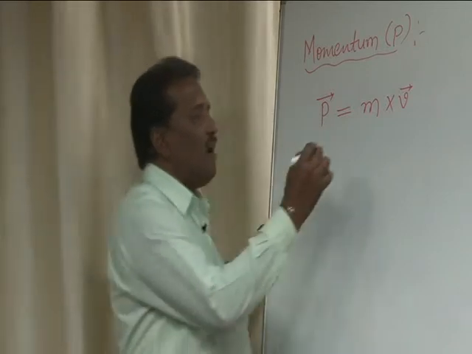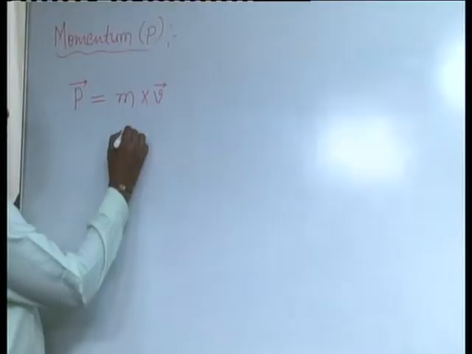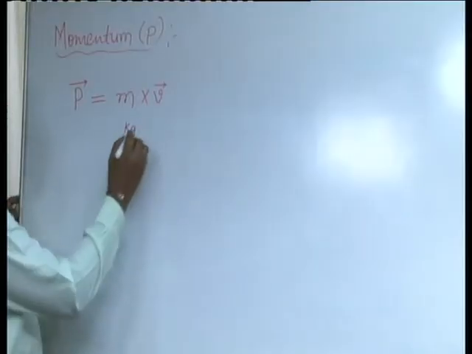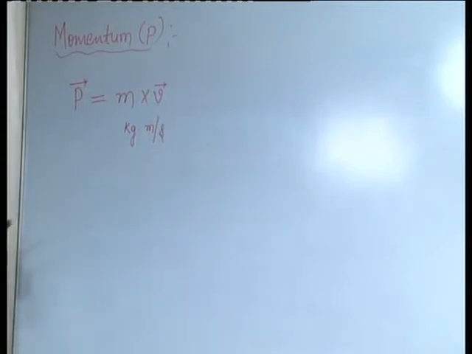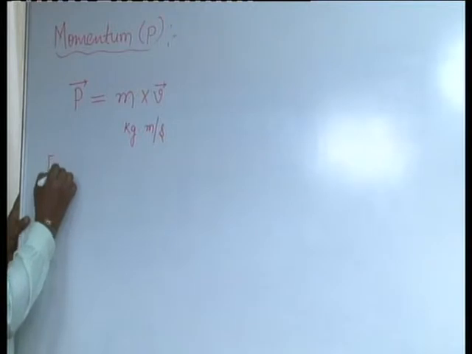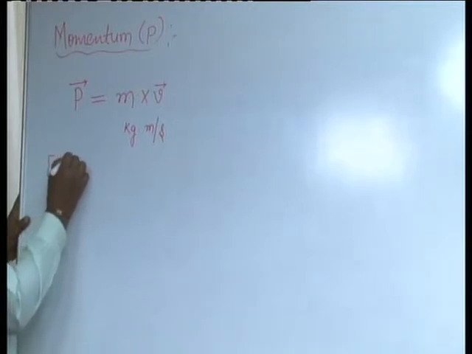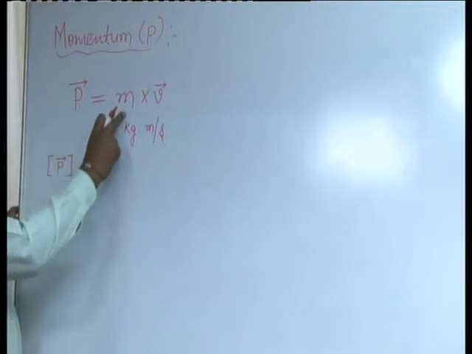We know that mass is expressed in kg in the SI system and velocity in meters per second. Therefore kg meter per second is the SI unit of momentum. Similarly, recall we already wrote the dimensional equation of momentum.